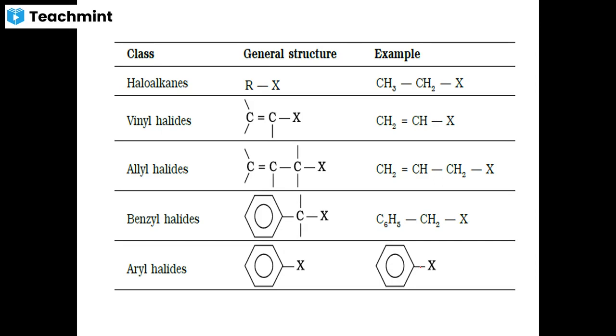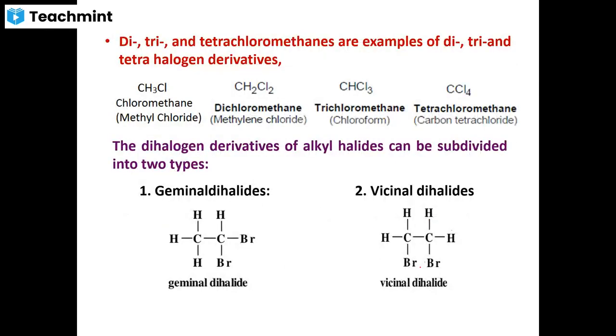In addition to that, they have been classified based on the halogen group which is attached to an sp3 or sp2 hybridized carbon. So far, whatever we have discussed, they are all monohalogen derivatives of hydrocarbons. Some of the important halogen compounds, you will find more than one halogen atom. They may be classified as di, tri, tetra and polyhalogen compounds.